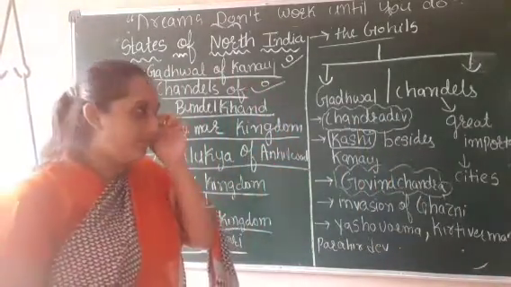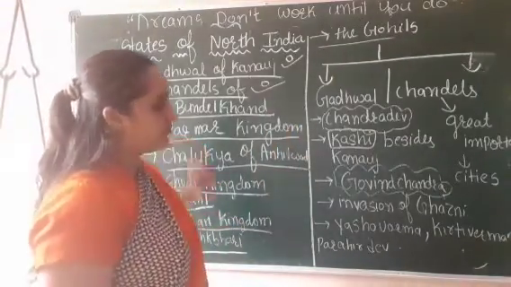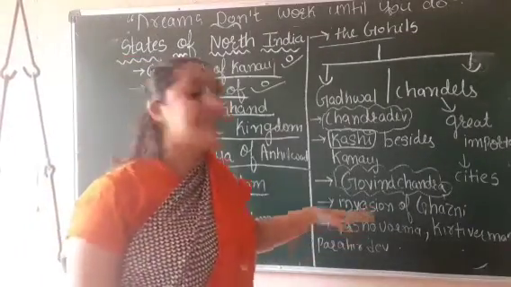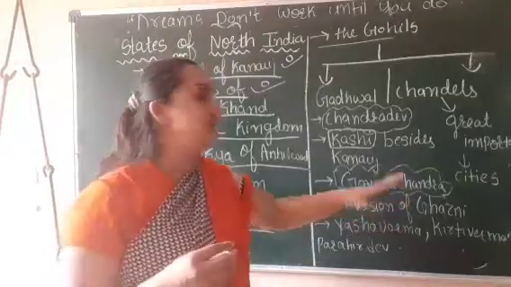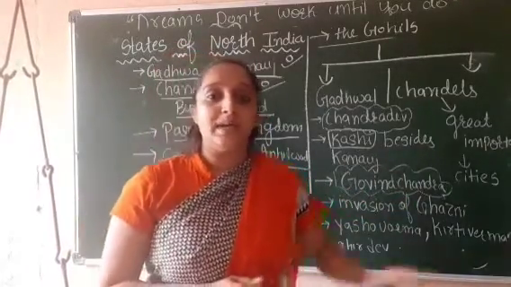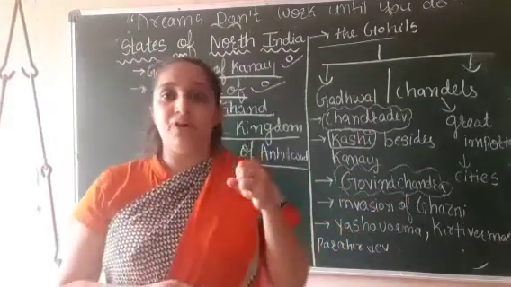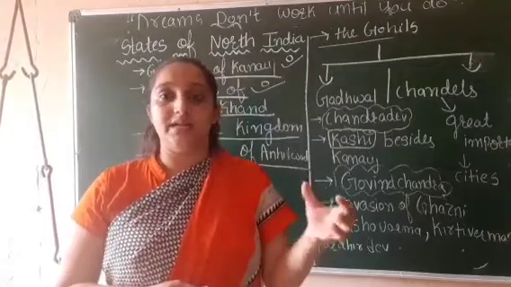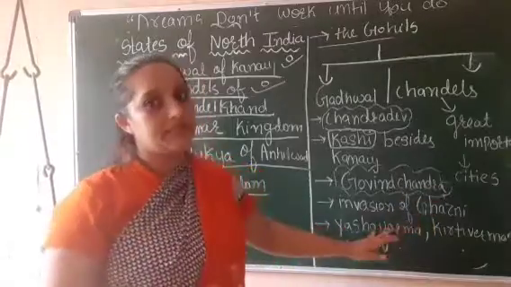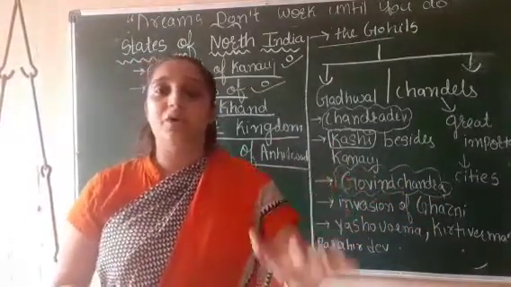Even it is said that Govind Chandra stopped the invasion of Ghazni. Ghazni was an Arab ruler who came to India to capture this dynasty. He came for trading purposes, and slowly he started ruling them. So Govind Chandra stopped the invasion of Ghazni.